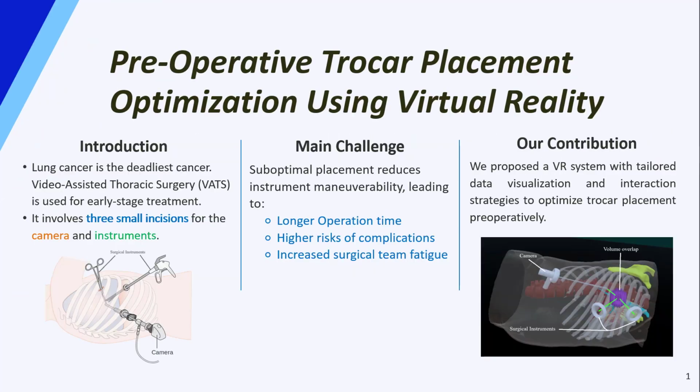Lung cancer is the leading cause of cancer-related deaths and the second most common cancer worldwide. Recently, minimally invasive surgeries such as video-assisted thoracic surgeries, or VATS, are used as a treatment option for the early stages of this disease due to having a shorter operation time and hospital stay. In this type of surgery, usually small incisions called trocars will be used, one for the camera to provide a view of the surgical area, and two for the surgical instruments to access the surgical area and perform the procedure.